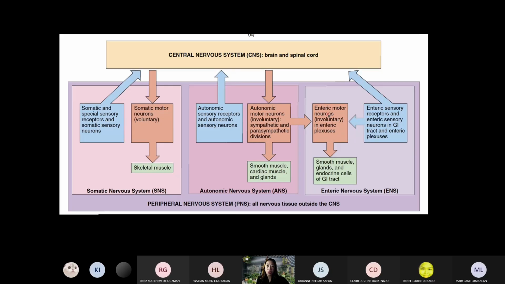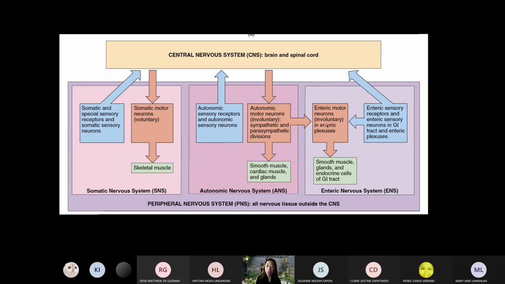It was once thought to be a part or a branch of the autonomic nervous system. But studies show that the activities of these 100 million neurons are somehow independent of the work of the autonomic and the peripheral nervous system. But they still communicate with the central nervous system by means of the sympathetic and the parasympathetic neurons.